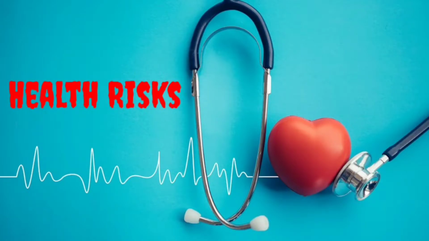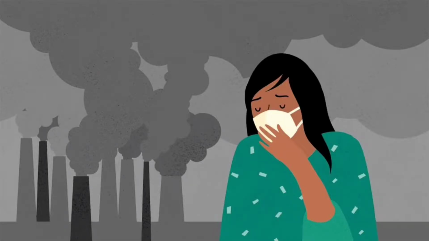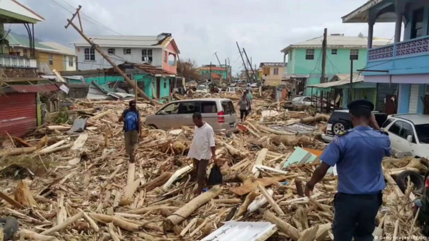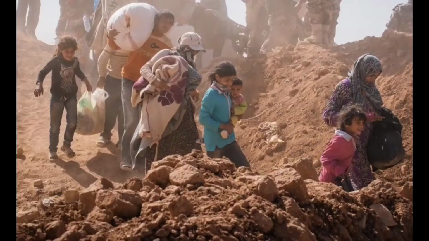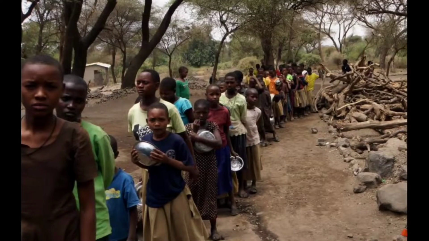Next consequence is more health risks. Climate change is the single biggest health threat facing humanity. Climate impacts are already harming health through air pollution, disease, extreme weather events, forced displacement, pressure on mental health, and increased hunger and poor nutrition in places where people cannot grow or find sufficient food.